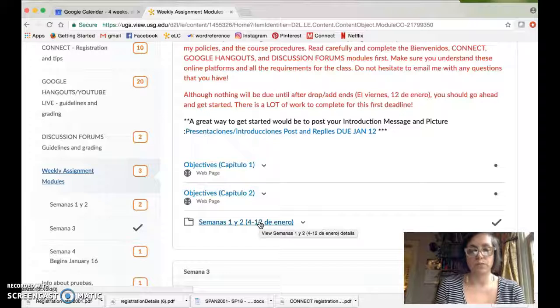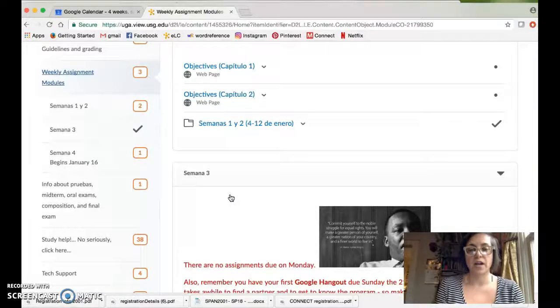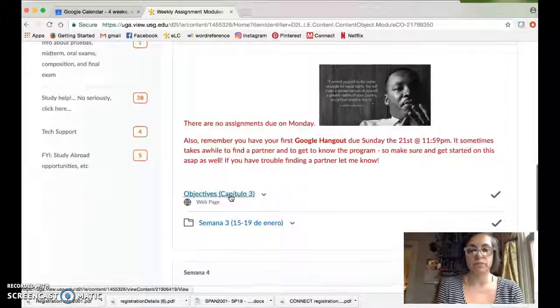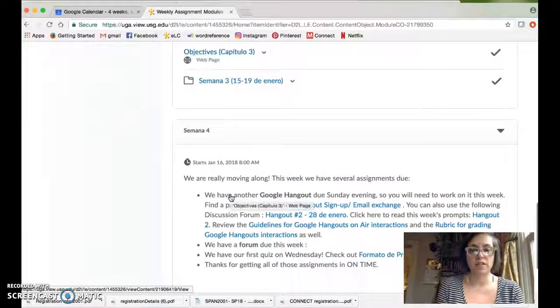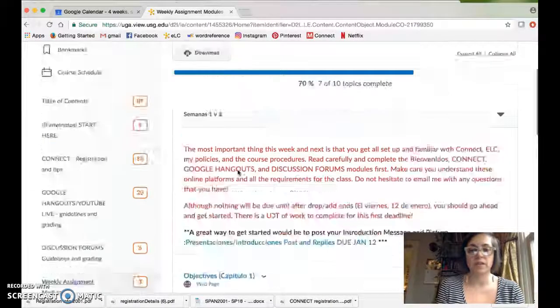And here you also have your objectives for each chapter in the book, what you'll be learning. You can see that Semana 3 is already assigned as well, so you can go ahead and work ahead if you'd like. And Semana 4 becomes available on January 16th.